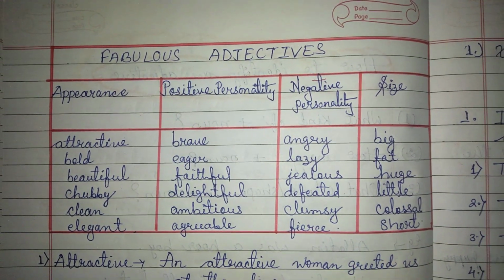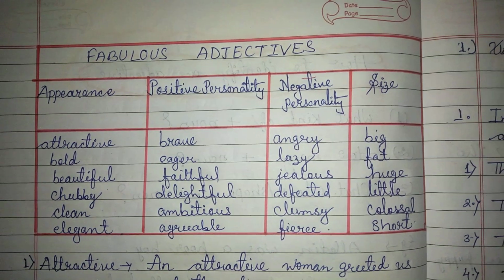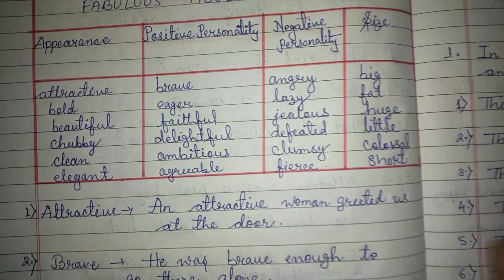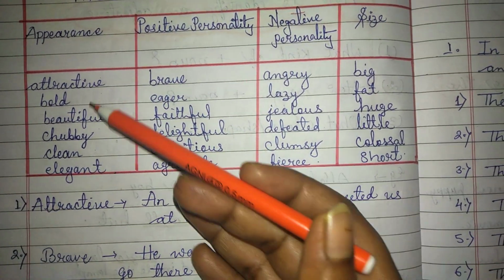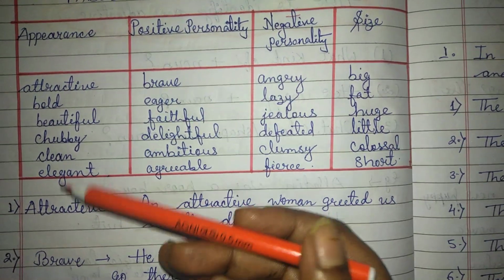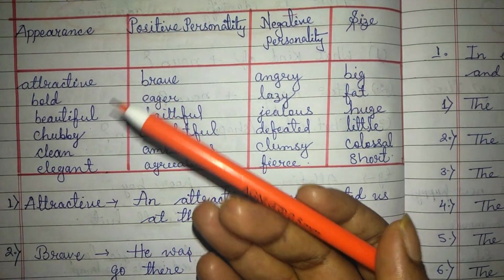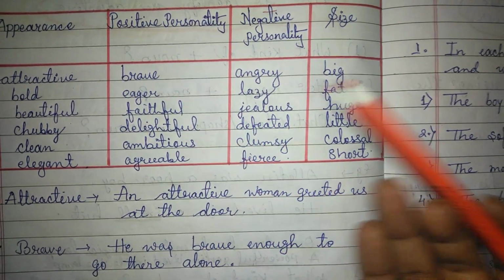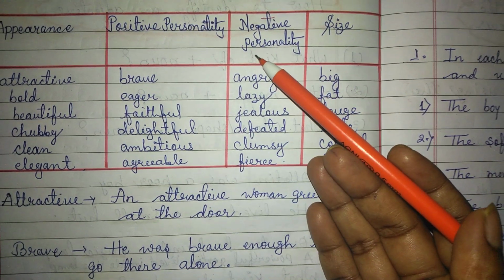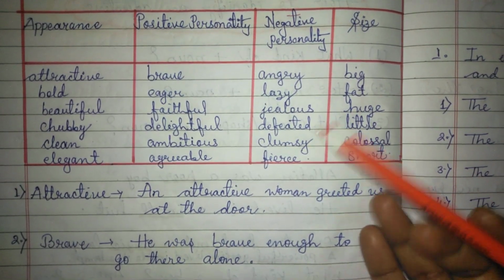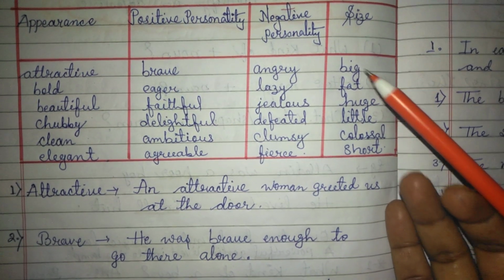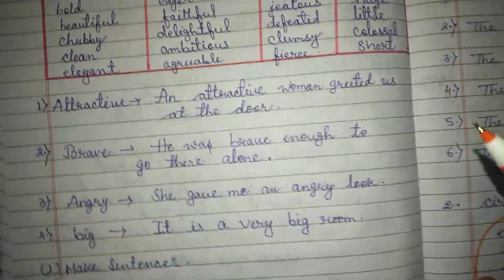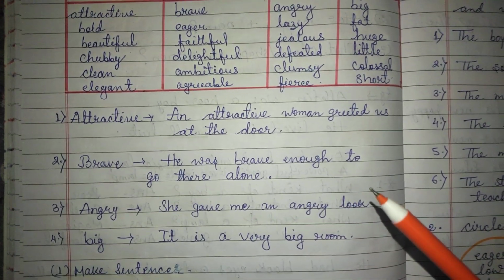Now we will see some fabulous adjectives which we use in our day-to-day life. See, for appearance we use these types of adjective words or describing words: attractive, bold, beautiful. And for a positive personality we use brave, eager, faithful, delightful, etc. And for negative personality we use angry, lazy, jealous, defeated. For size we use big, fat, huge, little, etc.